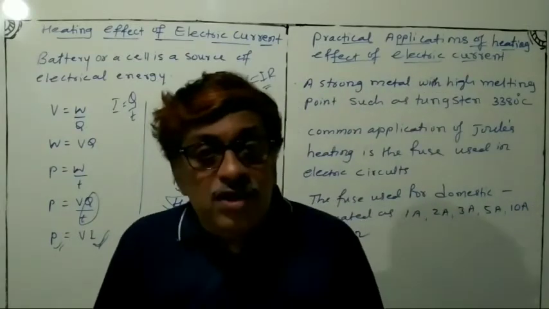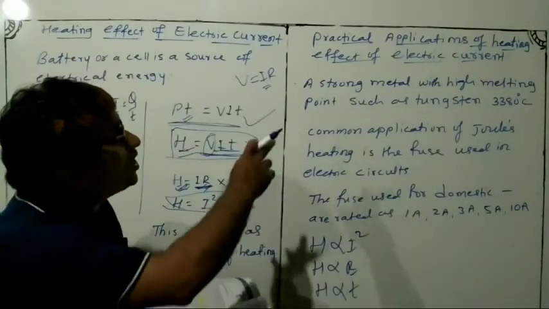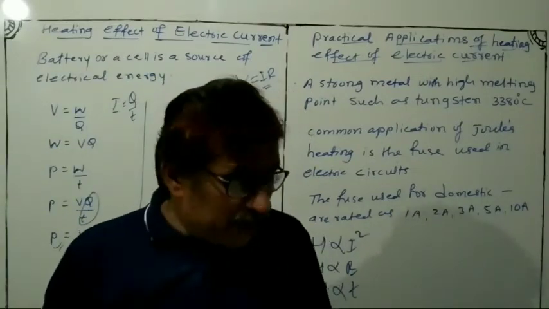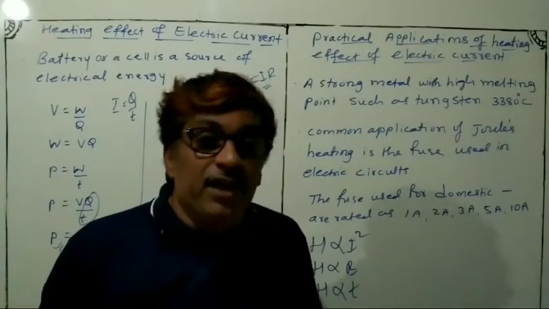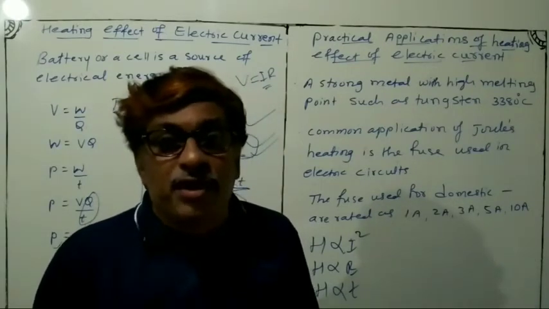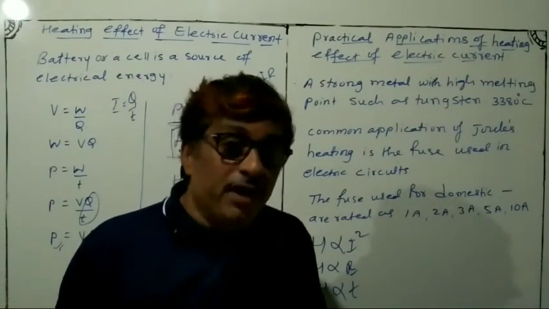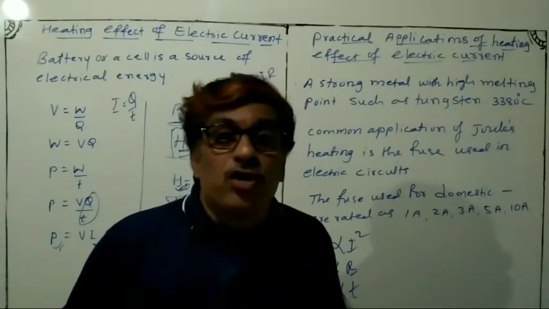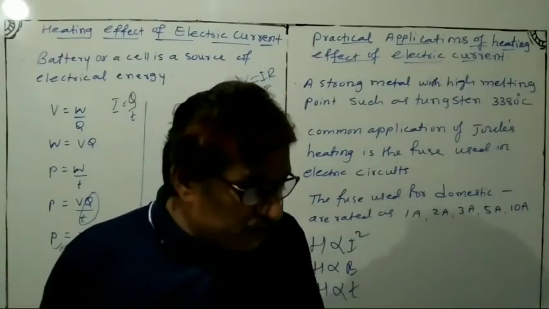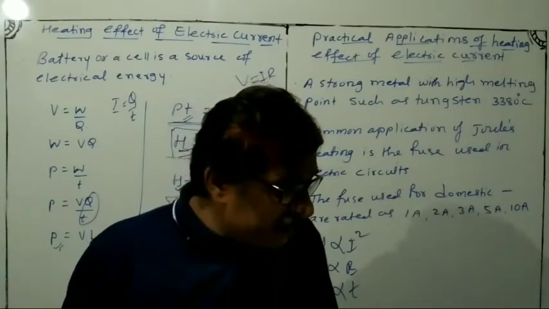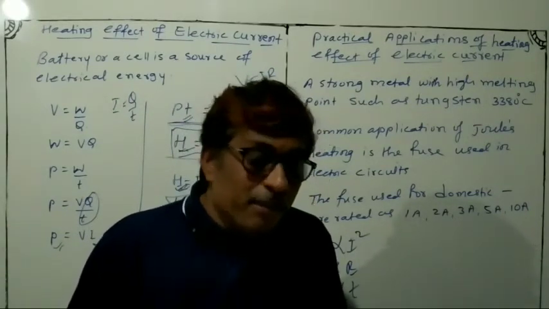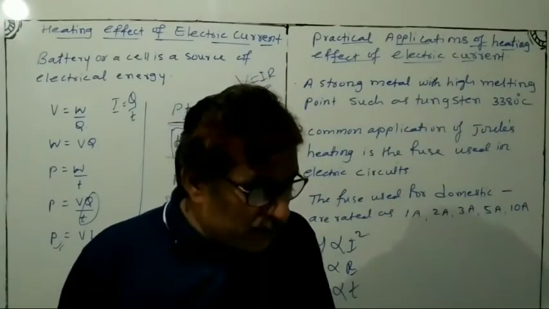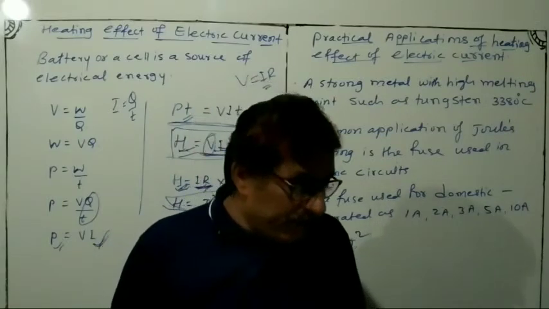Now we'll study the practical application of the heating effect of electric current. You know that generation of heat in a conductor is inevitable. Inevitable means impossible to avoid. Heat will be produced whatever you do. In many cases, it is undesirable as it converts useful electrical energy into heat.